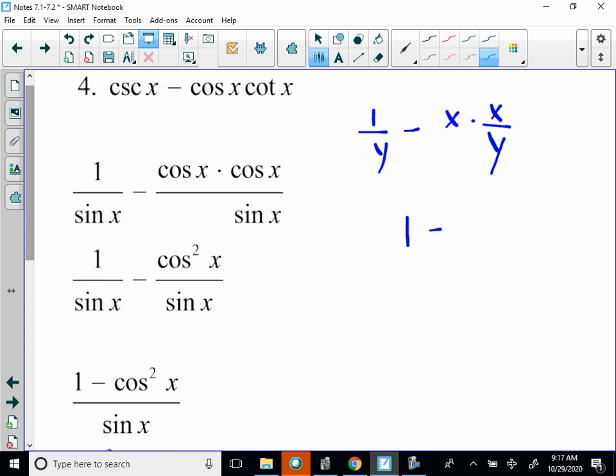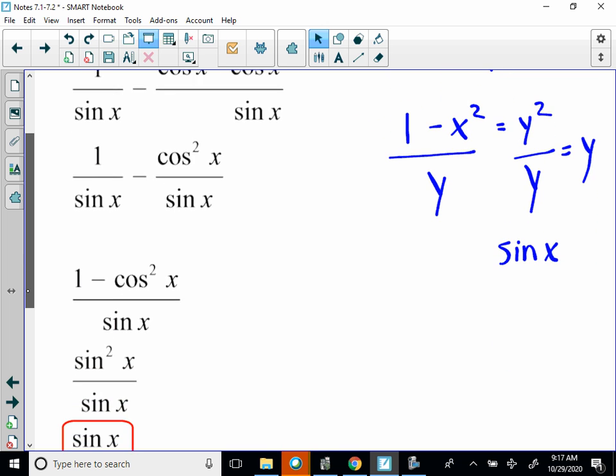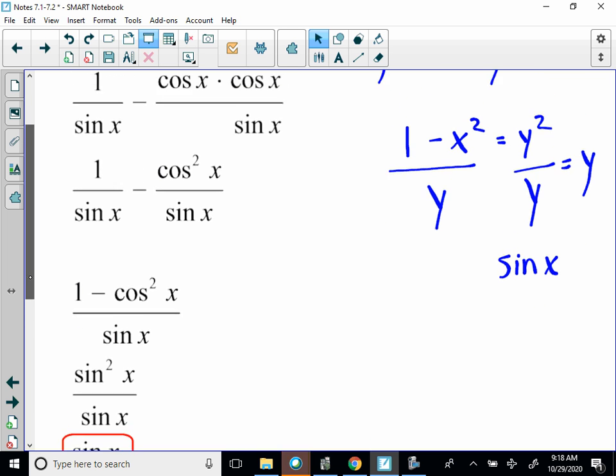So we can write this as y minus x squared over y. Y minus x squared is equal to y squared over y. Y squared over y equals y, which is just equal to sine x. So depending on how you see it, some people like the algebraic pattern, some people like the trigonometric function. Either way, you get it simplified.